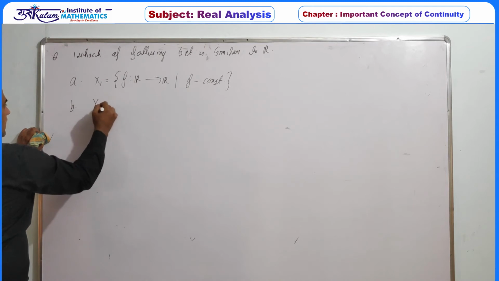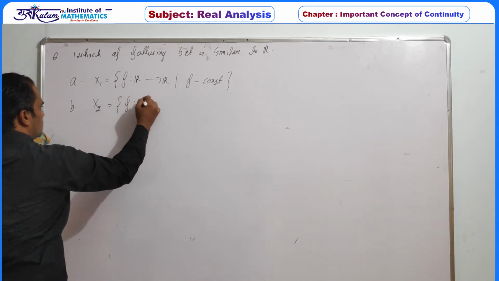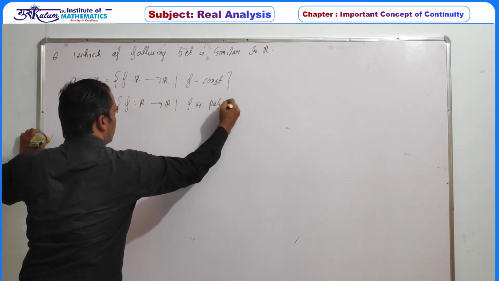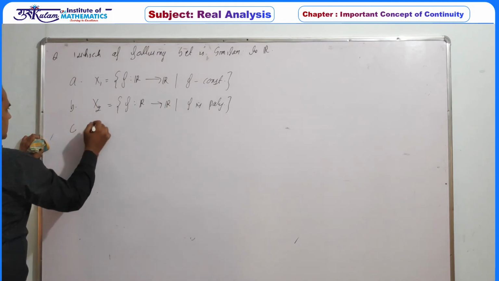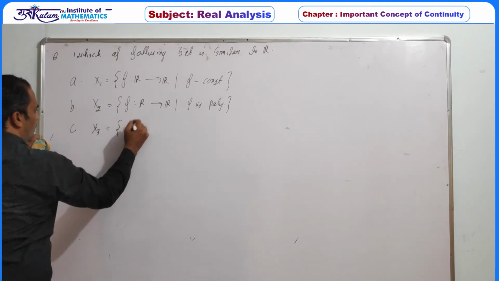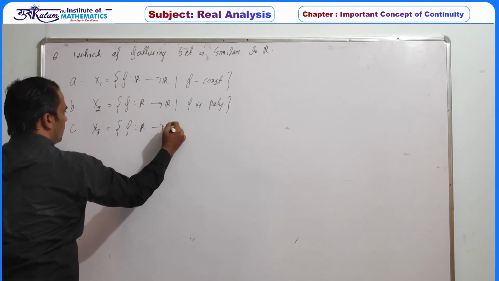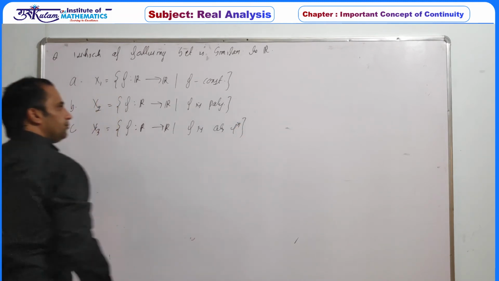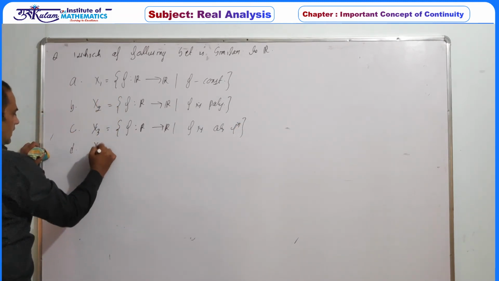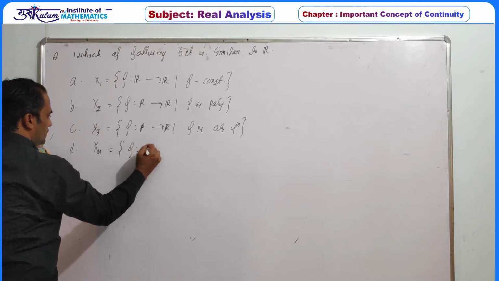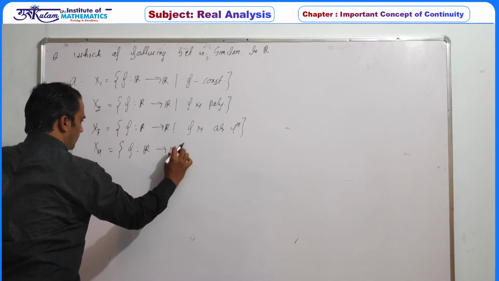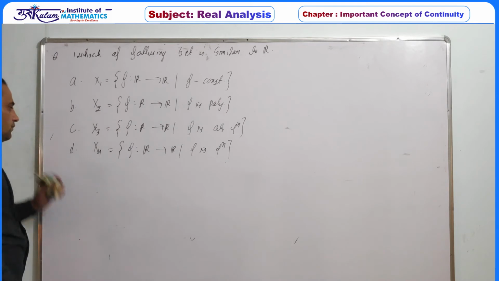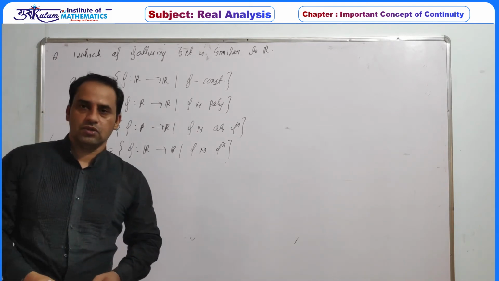The second option is X2, the set of all functions from R to R with f a polynomial function. The third one is X3, the set of all functions from the real line to the real line such that f is a continuous function. And the fourth is X4, the set of all functions from R to R, where f is simply a function. So we have to identify which of the following sets is similar to the set of reals.